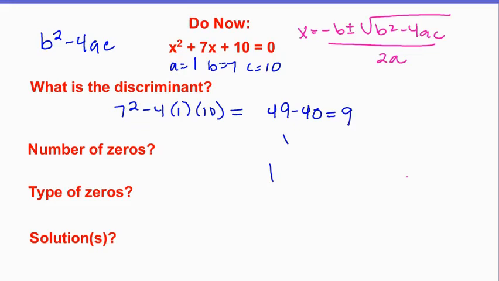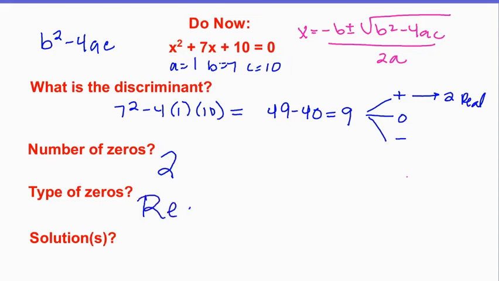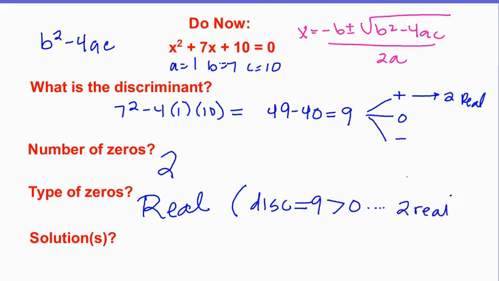So now you're going to ask yourself, is 9 a positive number? Is it 0? Or is it a negative number? I wrote a negative 1, but I just mean a negative number. So you're going to hopefully tell me that 9 is positive, which means I'm going to get two real roots. So number of zeros, 2. The type, they are real. I know because my discriminant was 9, which is a positive number, which means I get two real roots.